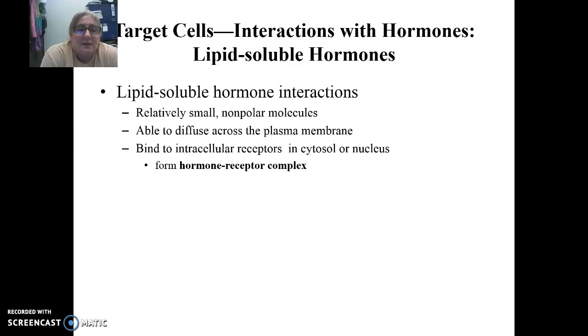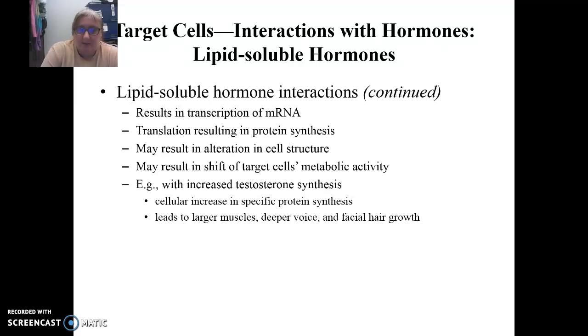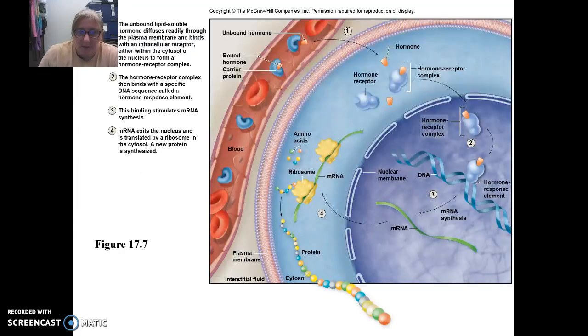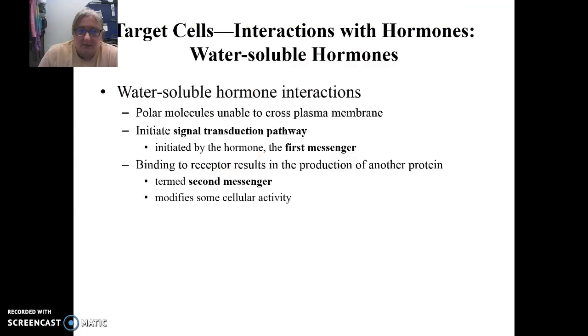Lipid-soluble hormones are going to have their target receptors inside the cell. Water-soluble hormones are going to bind to the surface of the cell membrane, and they're going to activate a second messenger.